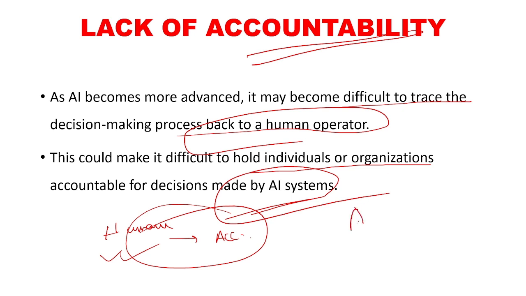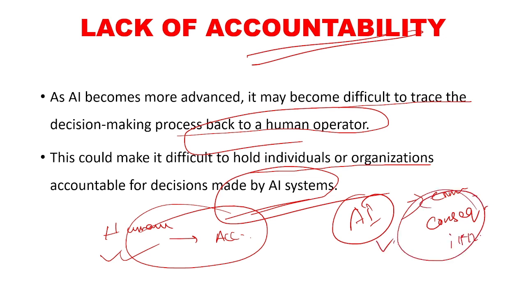But if an artificial intelligence system makes an error and there are some irreversible consequences, then can we make this AI program responsible? We cannot. So it becomes difficult for an individual or for an organization to check the reason for such errors or such mistakes which an AI program could make. So nobody could be held accountable in such cases. So that is also a disadvantage of AI systems.